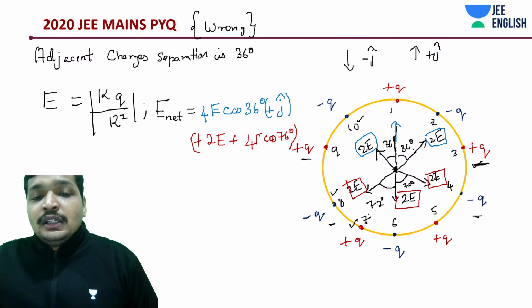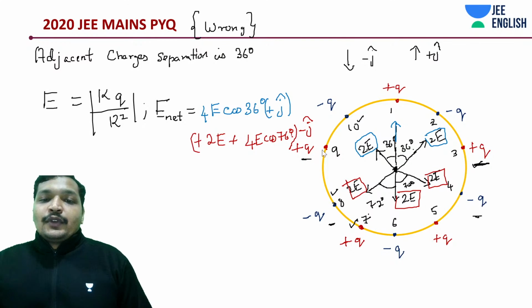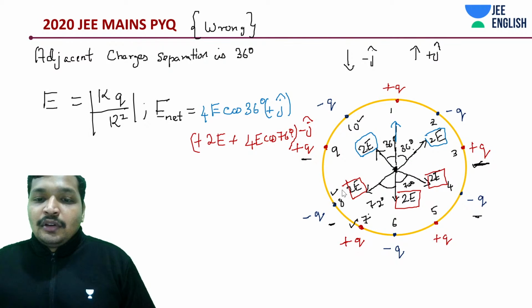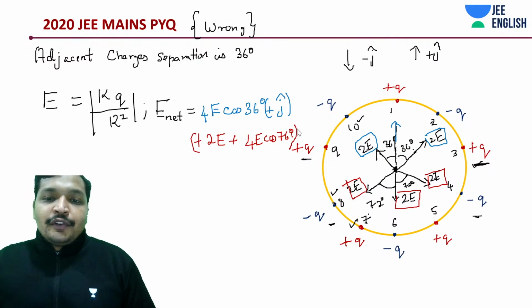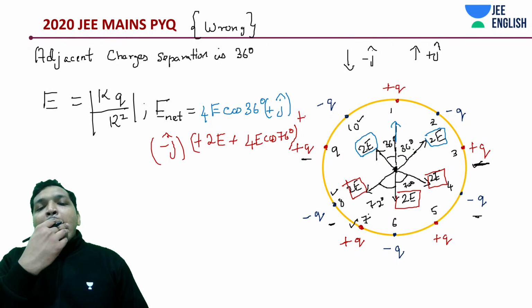This is 4e. So how much? Plus j cap on the top, and on the bottom you will have minus j cap. If at all this comes out to be 0, it might be 0. If not, from the given options, absolutely 10 is not possible. You understood why?